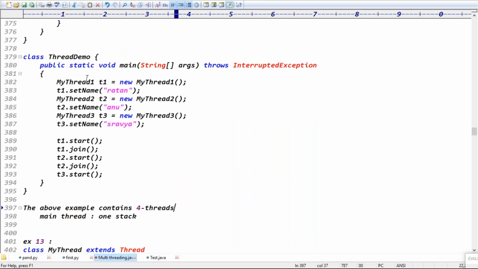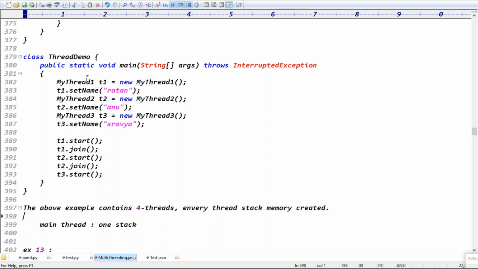Our example contains four threads, so every thread gets a stack. The method calls and local variables of a particular thread are stored in that thread's stack.